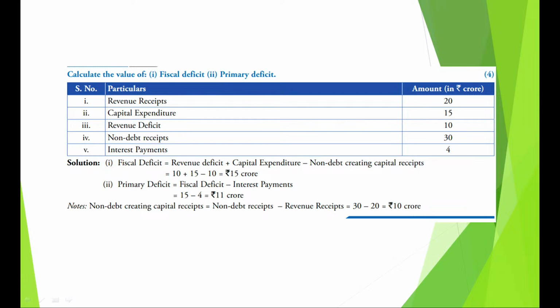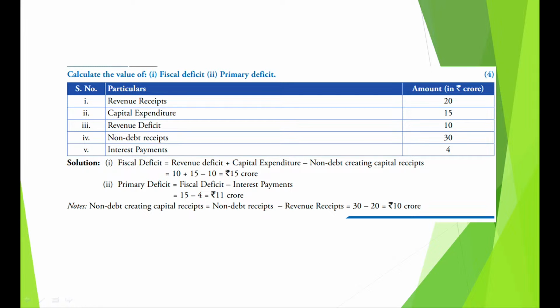Now first, because revenue deficit is given to you, for fiscal deficit, use that formula that I did with you. Fiscal deficit is equal to revenue deficit plus capital expenditure minus non-debt creating capital receipts, alright, because this formula fits the bill very well. If you see the question, there is no way to calculate revenue deficit because revenue expenditure आपको नहीं दिया हुआ, but आपको deficit दिया हुआ है. So substitute the values 10 plus 15 minus 10 and you get fiscal deficit as rupees 15 crores.